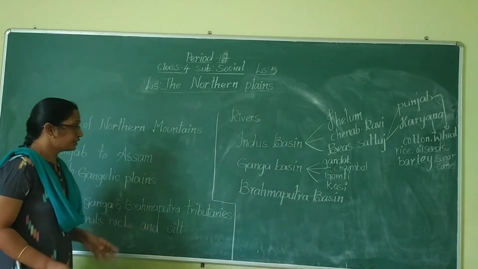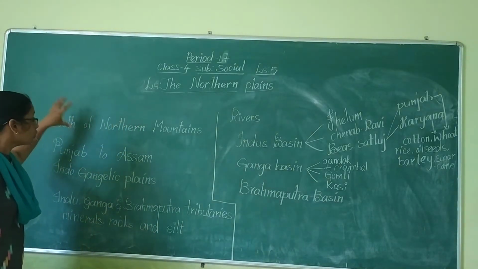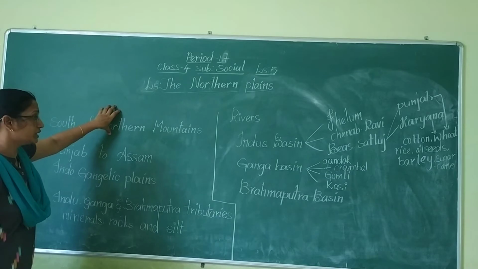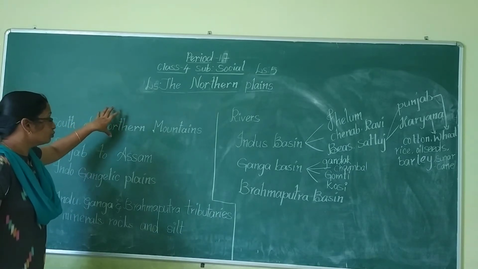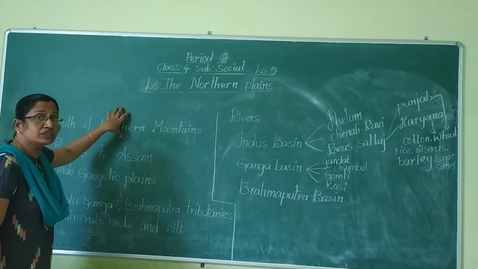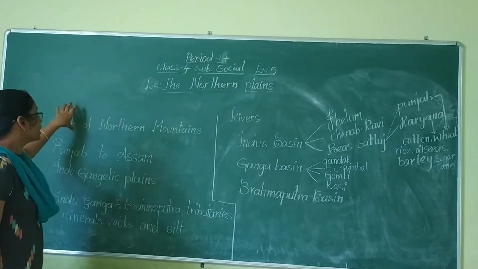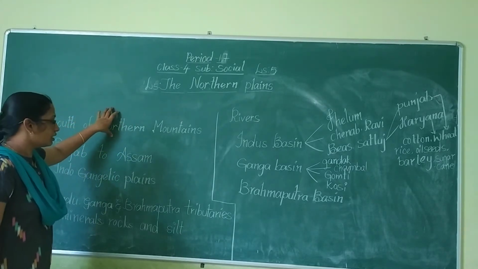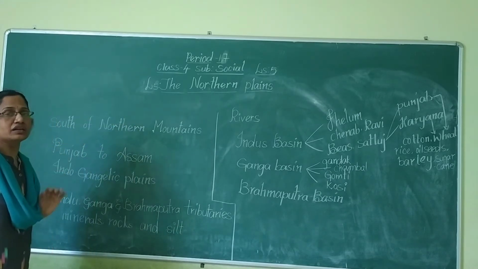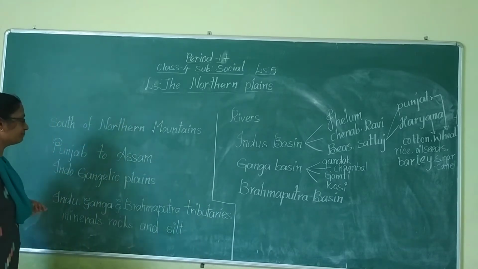Which one is called the Northern Mountains? The Himalayas. So that means it is south of the Himalayas, or the Northern Mountains.